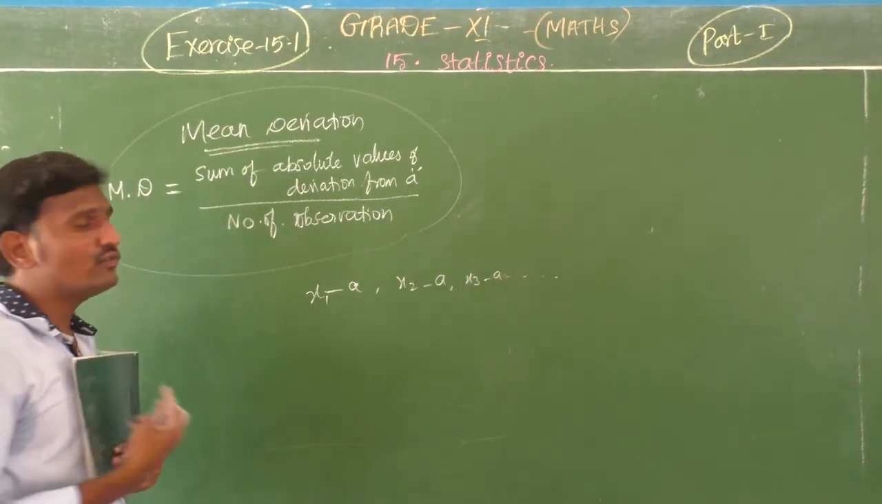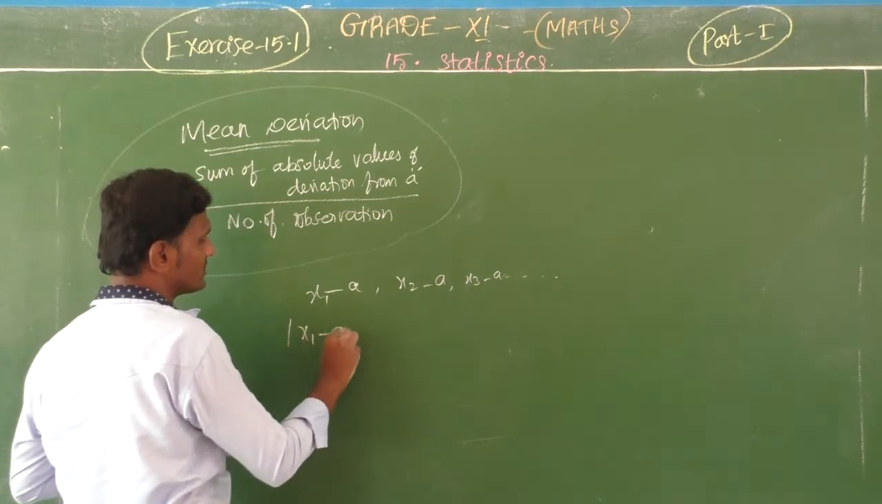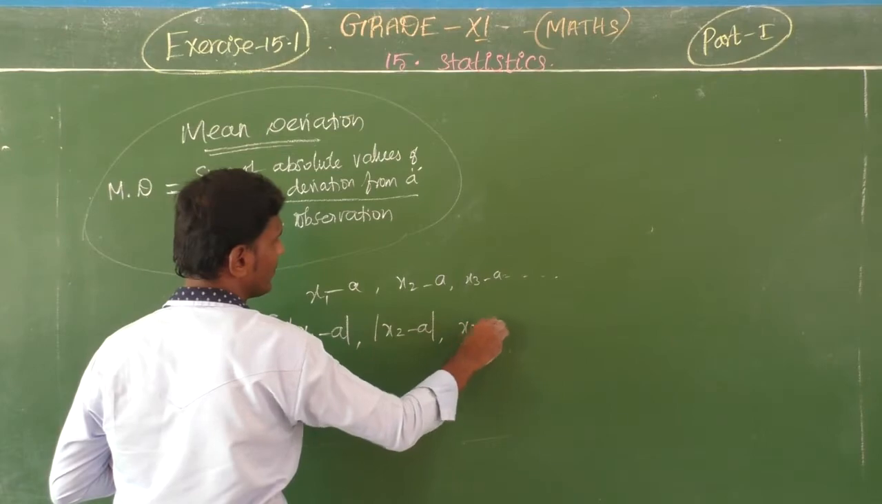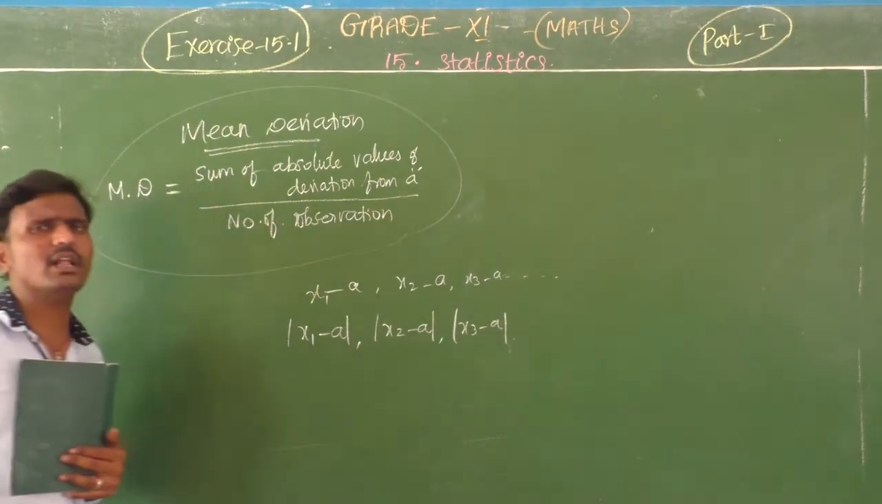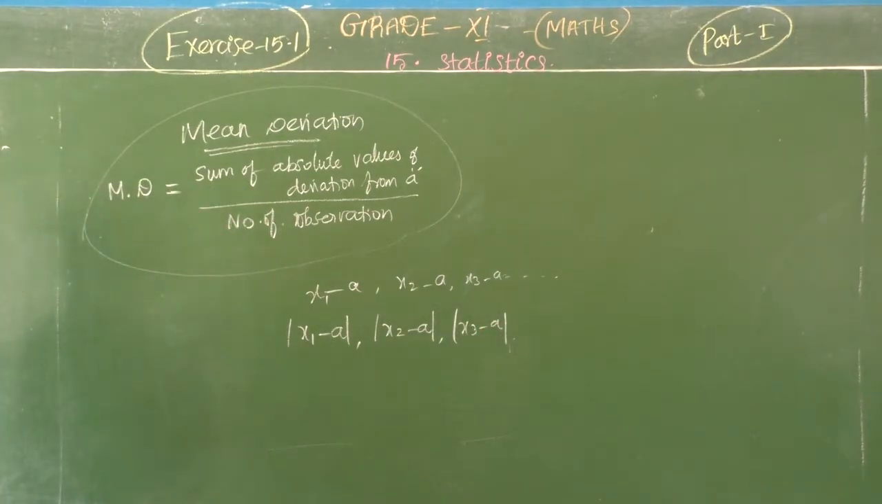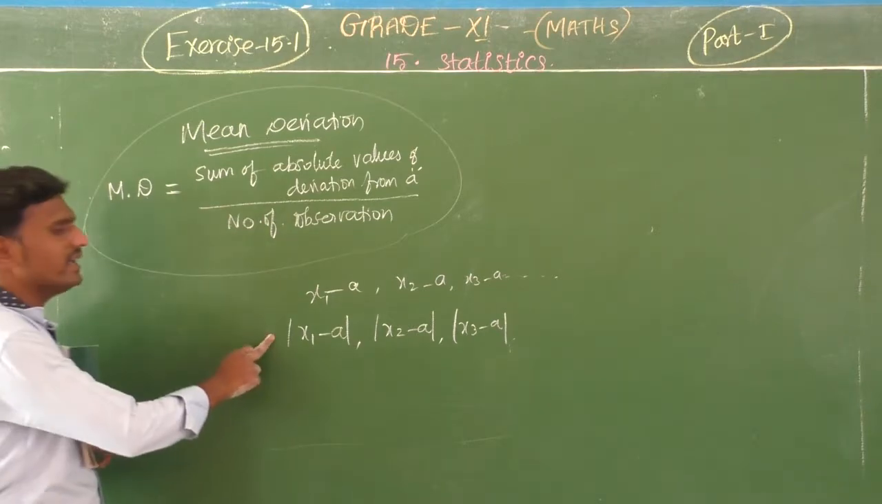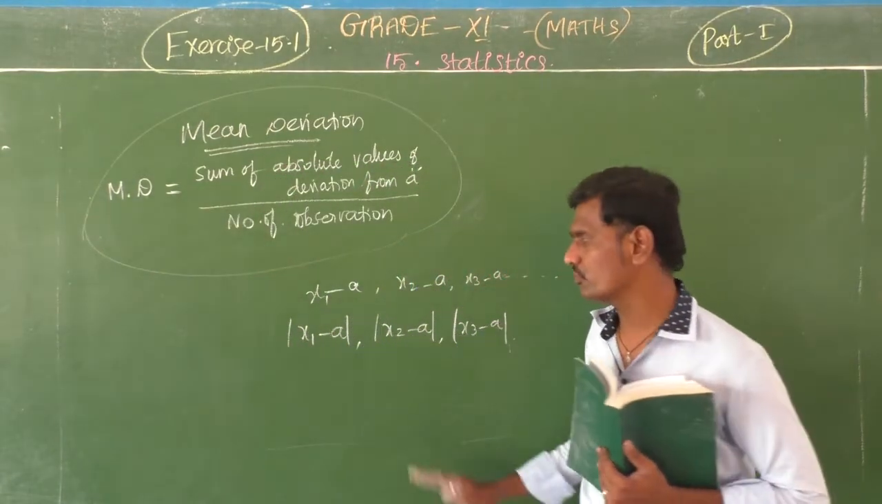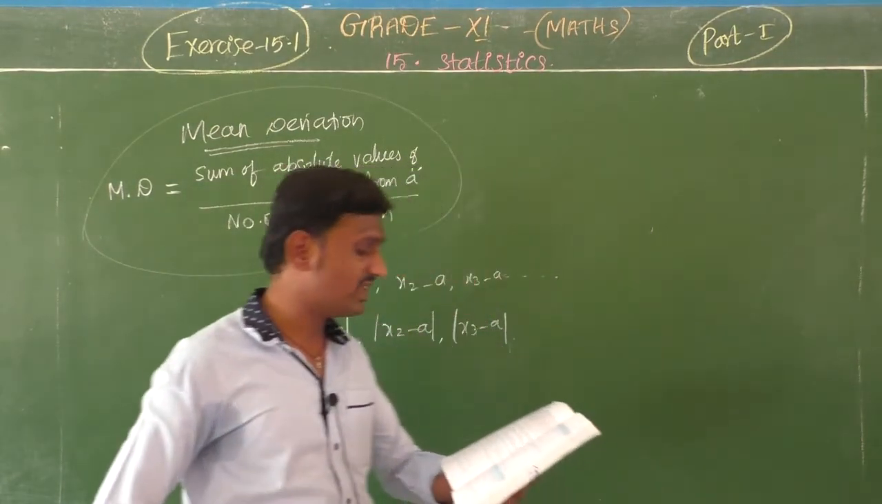To take the absolute value, we take the modulus: modulus of x1 minus A, x2 minus A, x3 minus A. Why are we taking the modulus? Because we should take the positive values only. We can't take the negative value. That's why we get the absolute value. Understood? Okay, this is the third step.